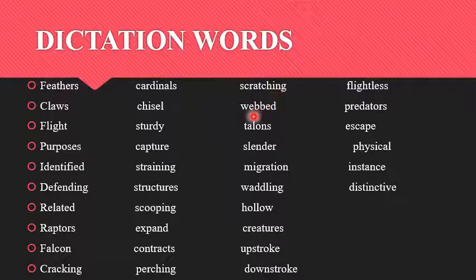Scratching, webbed, talons, slender, migration, waddling, hollow, creatures, upstroke, downstroke, flightless, predators, escape, physical, instance, and distinctive.